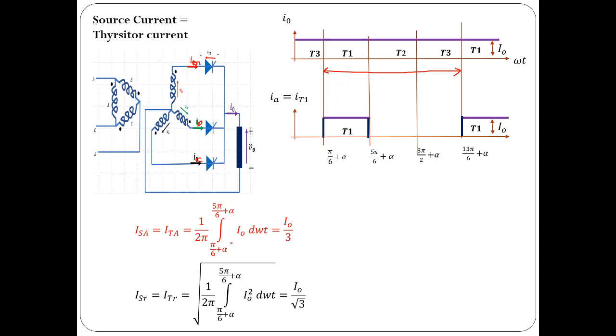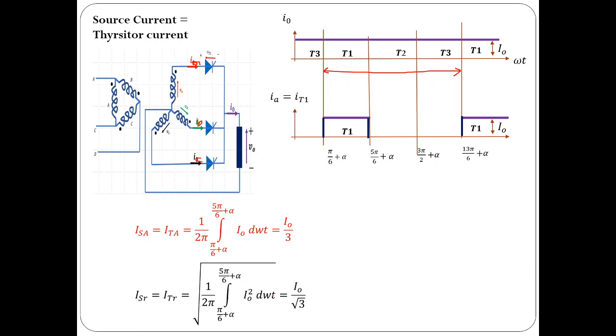And if you simplify further, you would see that the value would be equal to I naught by 3, that is 1/3 of the load current. It makes sense because the current through the thyristor would be flowing through the load also for only 1/3 period of the overall cycle. So it is I naught by 3.